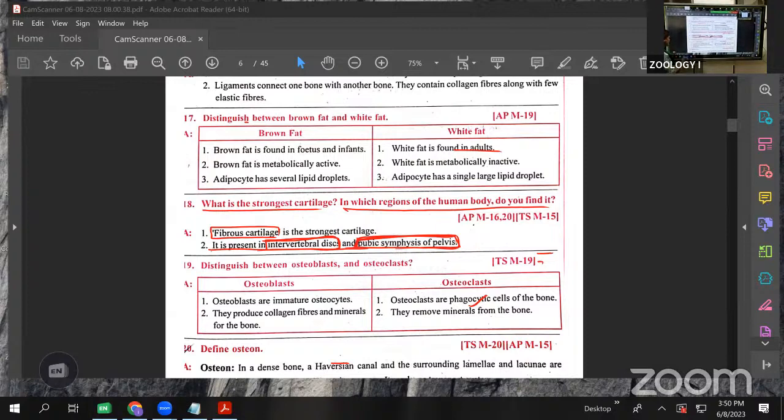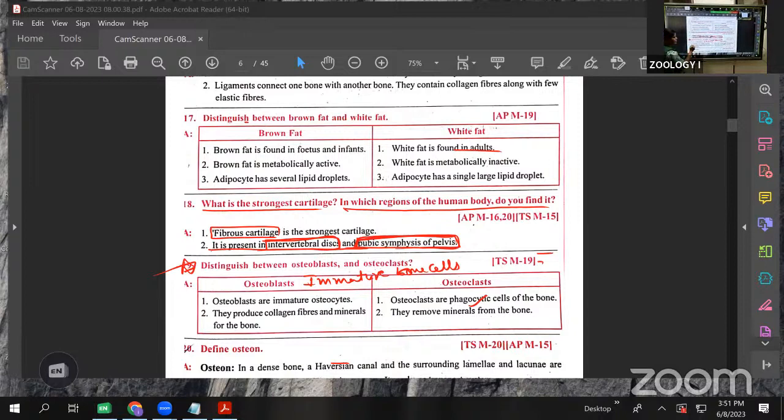Clear? Next one is also important: osteoblast and osteoclast. Osteoblasts are the immature bone cells. Immature bone cells, before activation, we call osteoblasts.